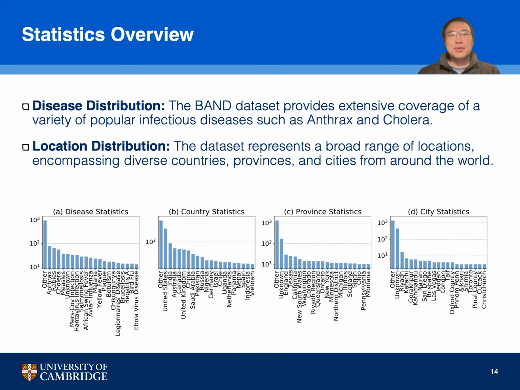The BAND dataset provides an extensive overview of disease and location distribution, crucial for understanding global health patterns. It includes a wide array of infectious diseases like anthrax and cholera, offering a comprehensive view of health threats. Location-wise, the dataset spans a broad spectrum, encompassing a diverse range of countries, provinces, and cities worldwide, which underscores the data's global applicability and relevance in tracking and analyzing disease spread.